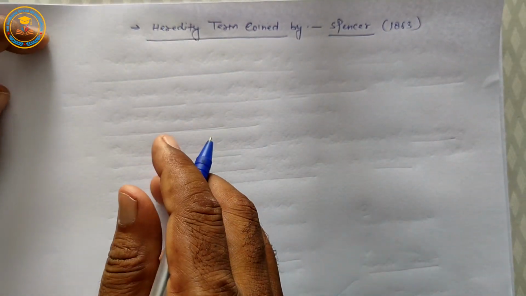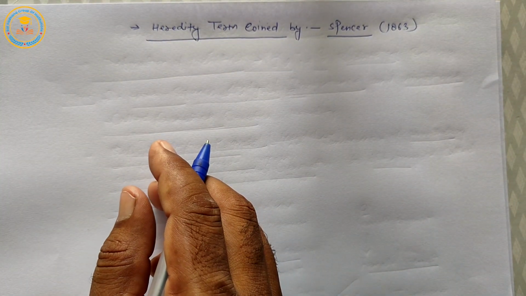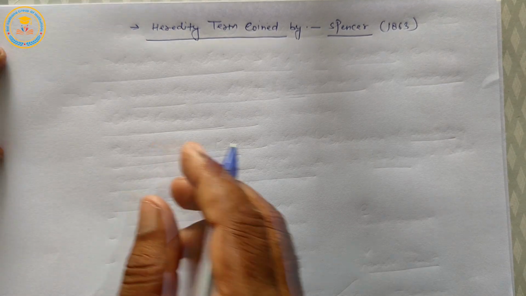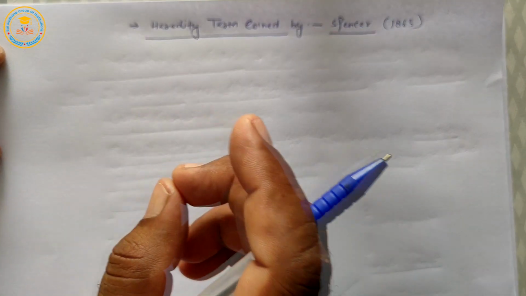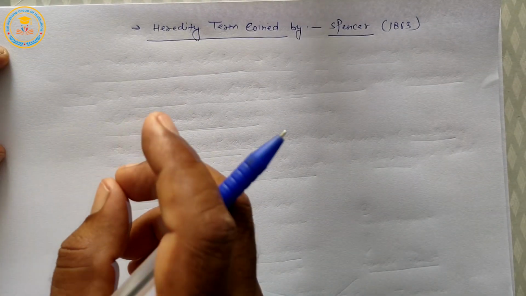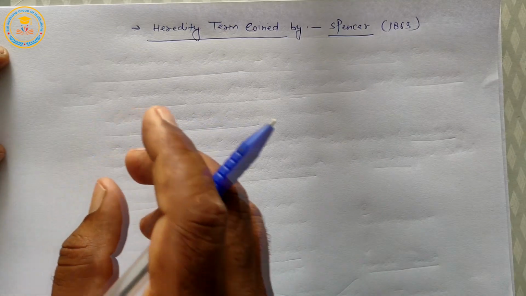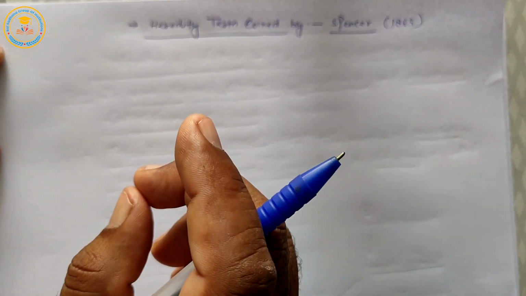Students, in this chapter some points are conceptual, like genetics term given by Bateson, father of genetics Mendel, heredity term coined by Spencer. These points are conceptual.